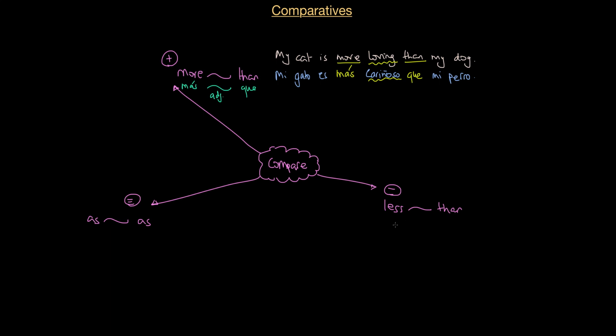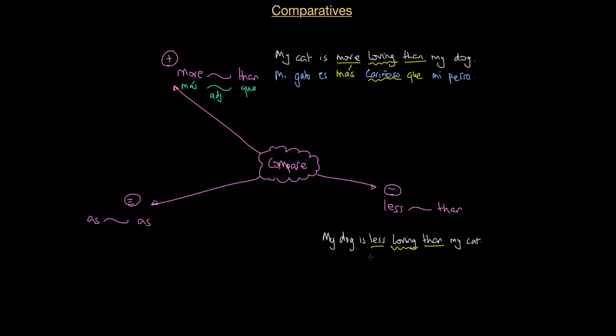Let's look at the next one. I've got less than. So same thing. In this case, I'm putting this sentence in reverse. So I'm going to say that my dog is less loving than my cat. So what have I got here in English? I've got less, and I've got than, and I've got the adjective in between.